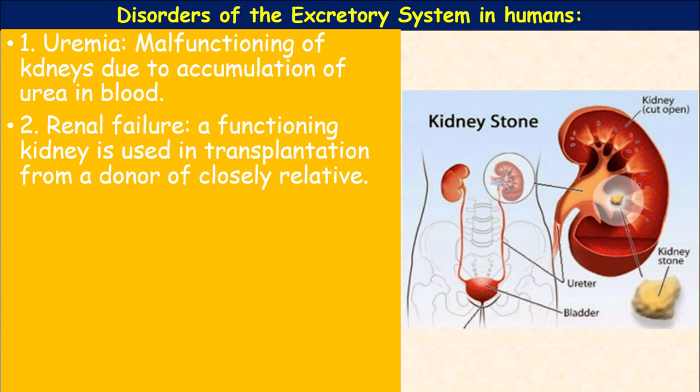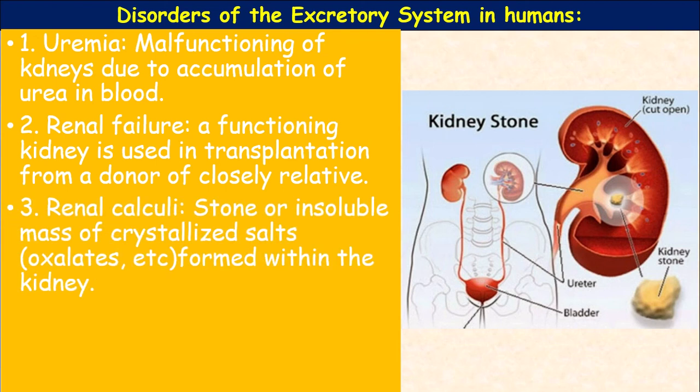Renal failure means kidney failure, during which the functioning of the kidney is stopped, so a functioning kidney from a closely related donor is used in transplantation. The blood vessels which carry blood to the nephrons stop functioning.